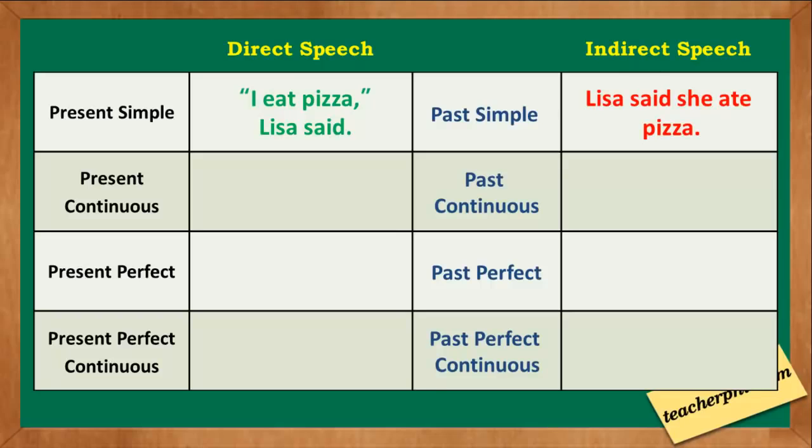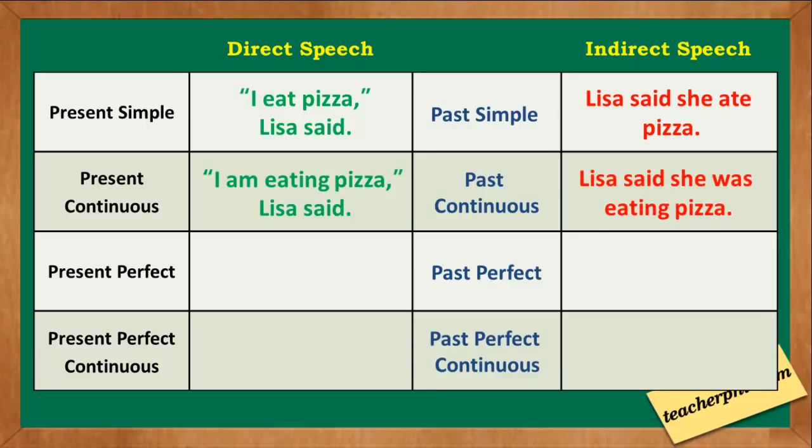For present continuous we have I am eating pizza, Lisa said. The indirect speech is Lisa said she was eating pizza, a past continuous. For present perfect we have I have eaten pizza, Lisa said.